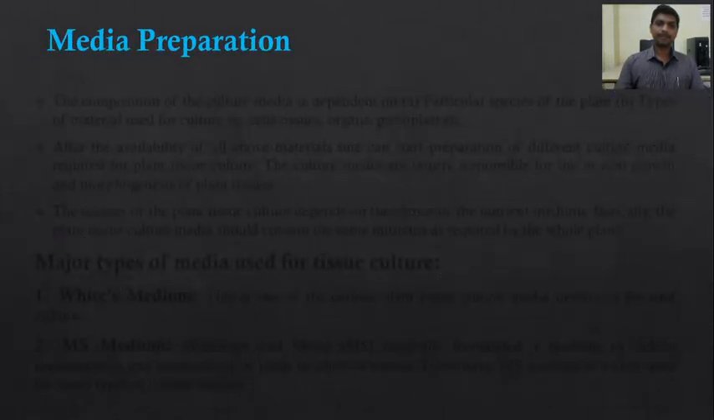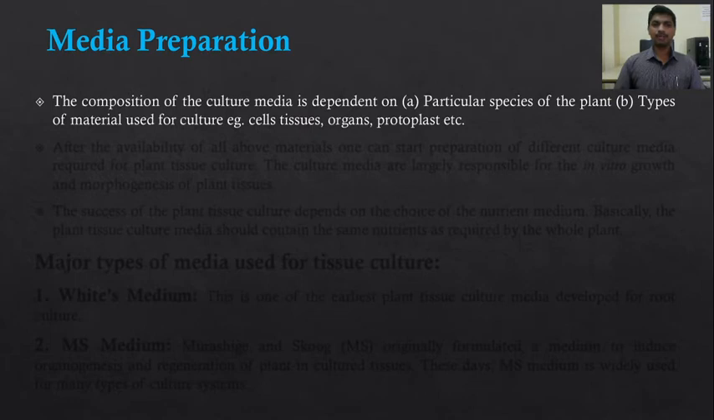Then, media preparation. Up to this stage, we know the constituents that are required for media preparation. Now we are going for media preparation. The composition of the culture media depends on the particular species of the plant and the type of material used for culture, that is the explant, which may be cells, tissues, organs, protoplasts, etc. So the media composition depends on the type of explant used.